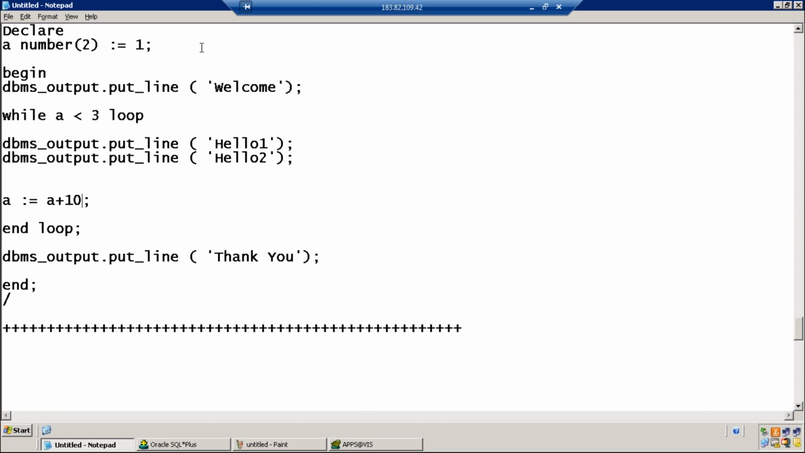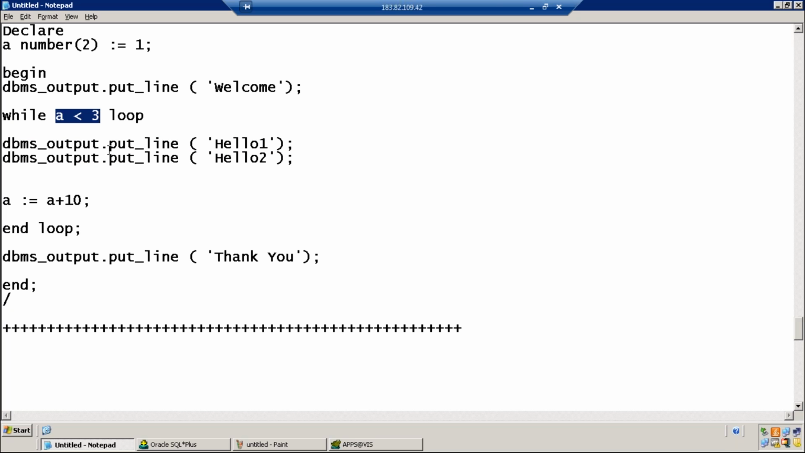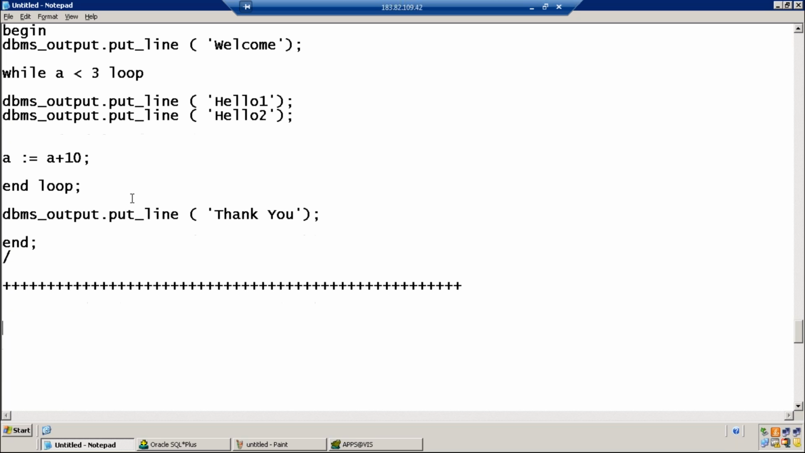Let's say plus 10. First, welcome is printed. What is the current value of a? 1 is less than 3, the condition is true, so control enters the loop. Then welcome is printed, and a becomes 1 plus 10, 11. 11 is not less than 3, so nothing more is printed. The loop is executed once.